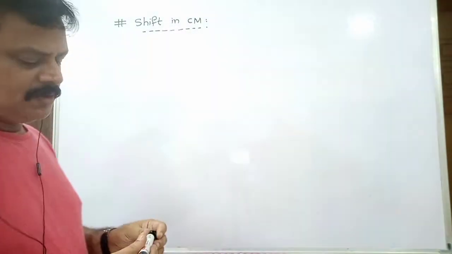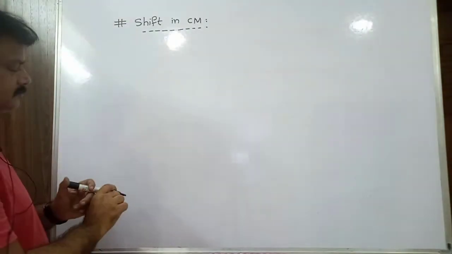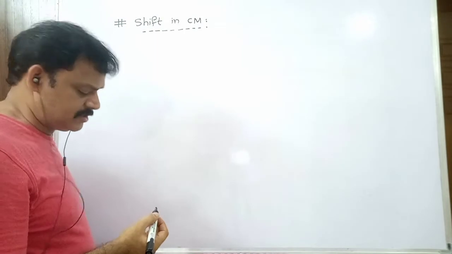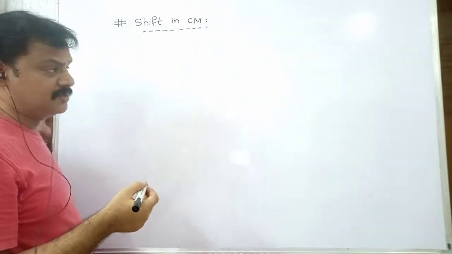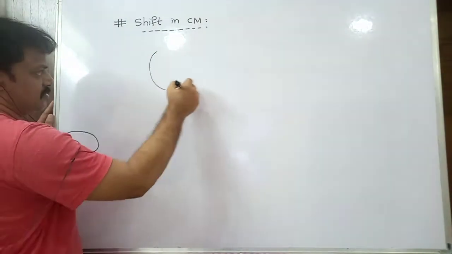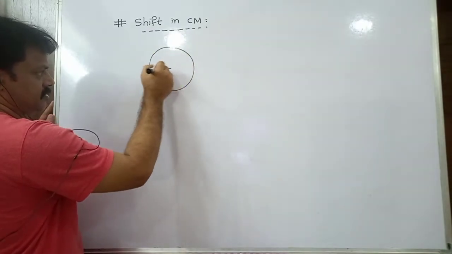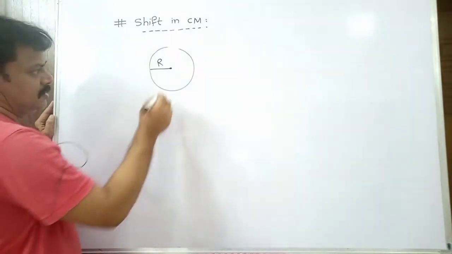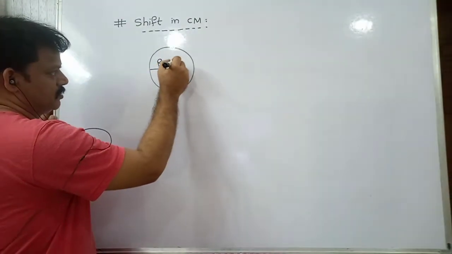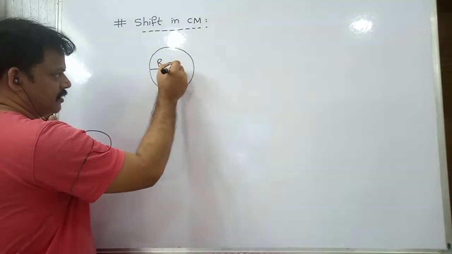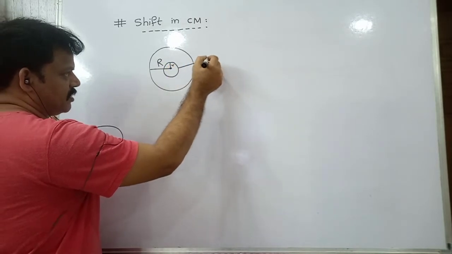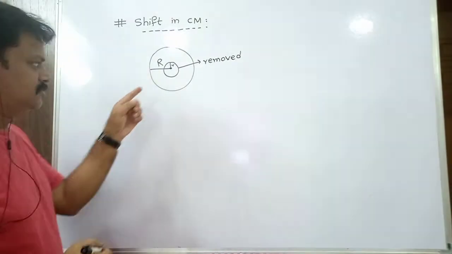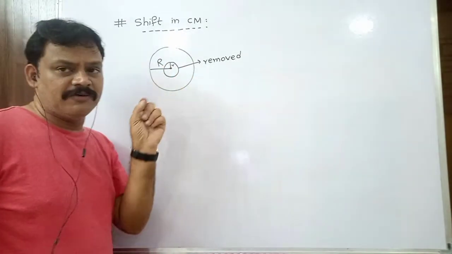Suppose, for regular shaped bodies, the center of mass lies at their geometric center. For a circular disc of radius capital R, the center of mass lies at its geometric center. Suppose we remove a circular disc having a smaller radius, concentric to it. Concentric means the removed part and the original part have the same center.